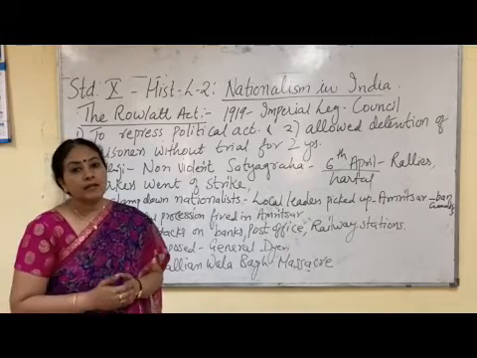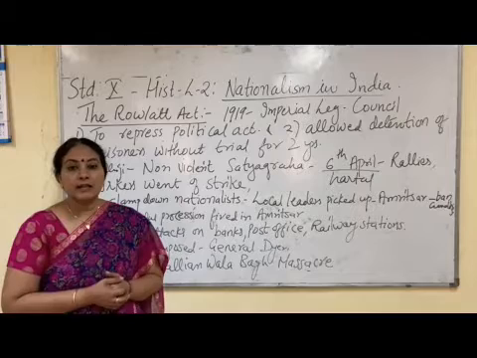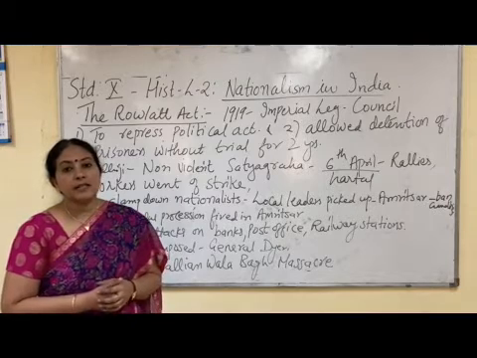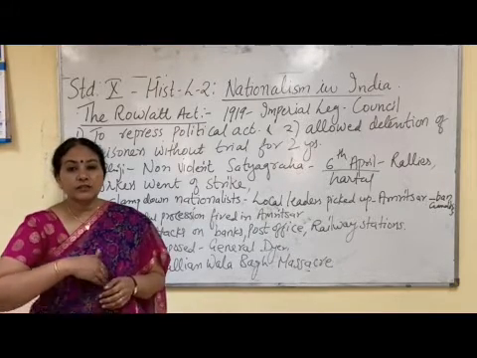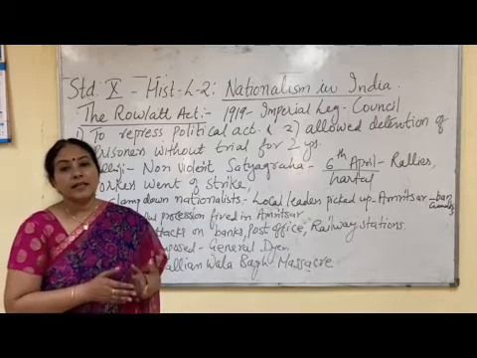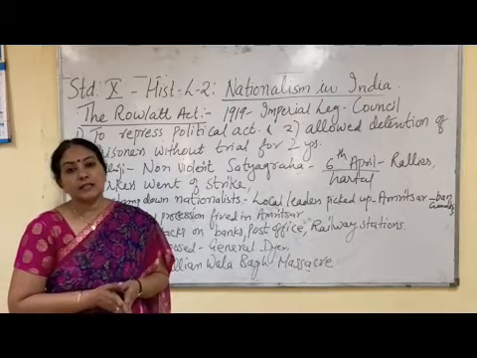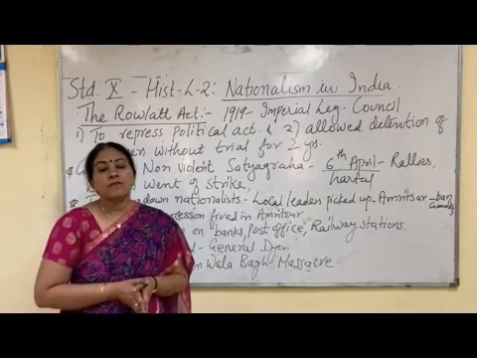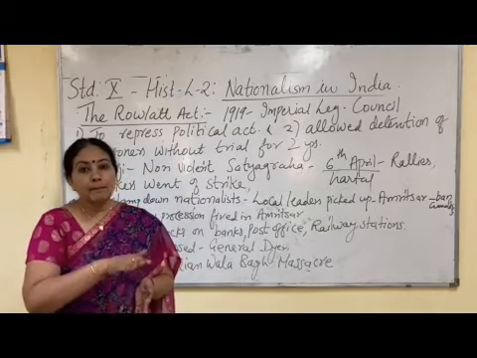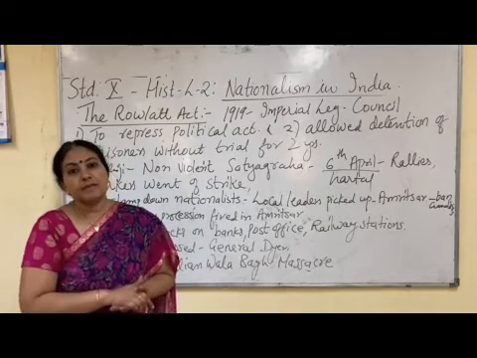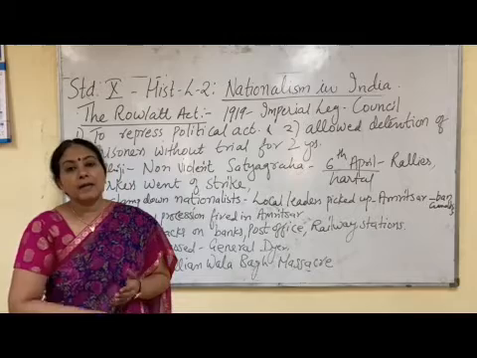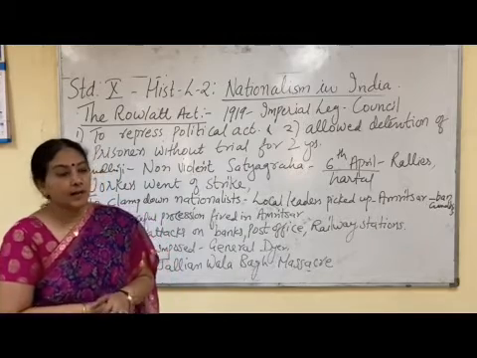So when Hartal was organized, the British feared that the Indians may destroy the railways and the post office. So they decided to clamp down or to suppress these people who were participating in the satyagraha.